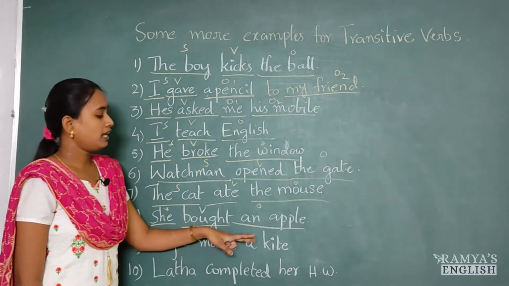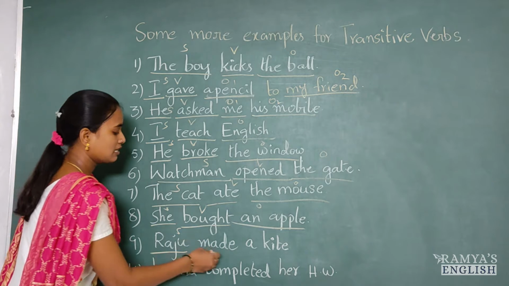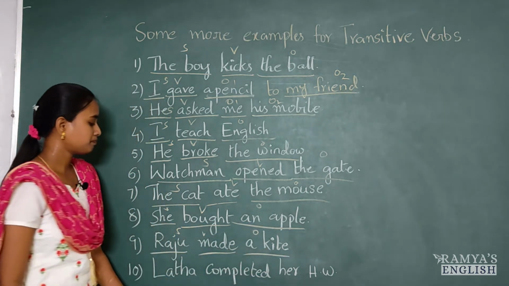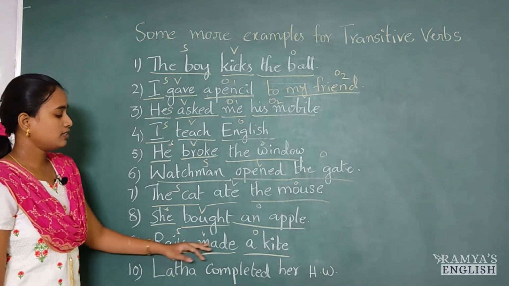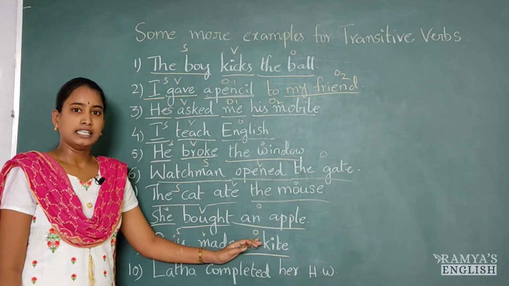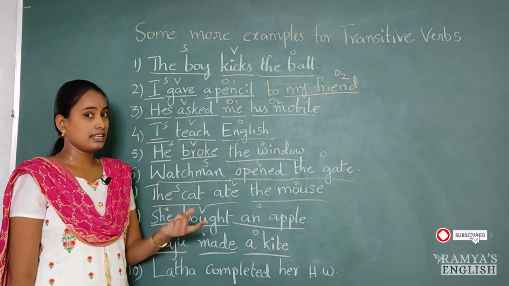Next, Raju made a kite. Raju is the subject, made is the verb, a kite is the object. So here Raju is making something. He made what? He made a kite. Yes, this sentence is answering my question.